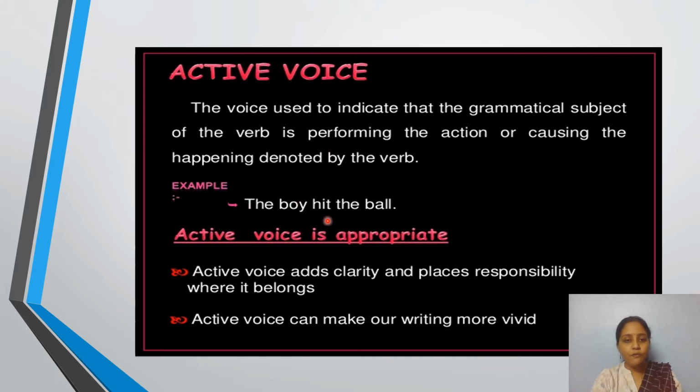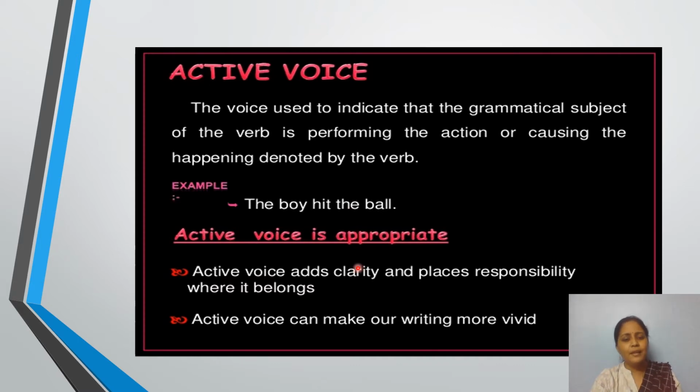What is the verb here? Hit. Hit is the verb. So what is the subject of this particular verb hit? The boy. So when the grammatical subject of the verb is performing the action or causing the happening denoted by the verb, then it is called an active voice.